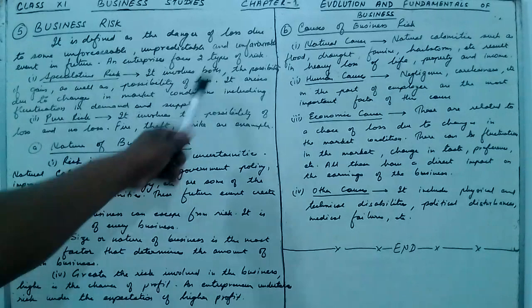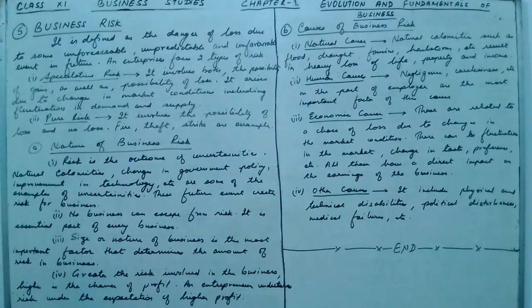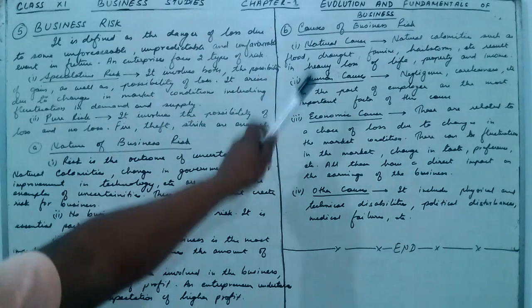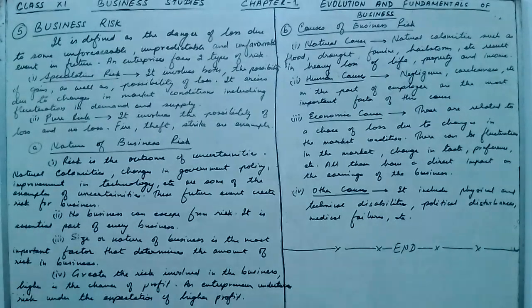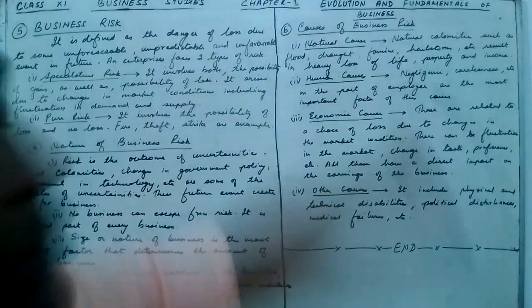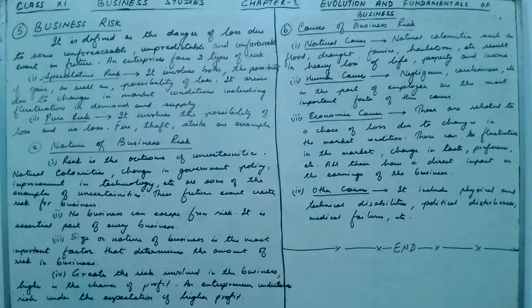Now the next topic is what are the causes of risk. Basically there are four causes of risk. The first is natural cause, then human cause, economic cause and other causes. Natural cause: natural calamities such as flood, drought, famine, hailstorm, etc. result in heavy loss of life, property and income. So natural cause is basically brought by natural calamities such as flood, drought, famine, hailstorm, etc., which cause a heavy loss of life, property and also income.